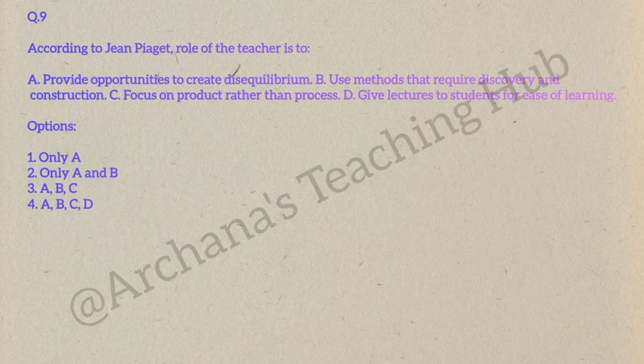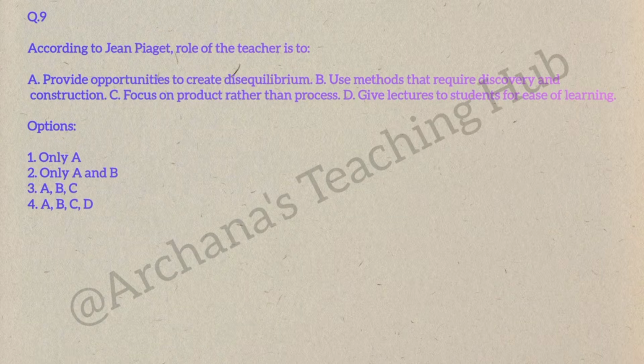A. Provide opportunity for cognitive disequilibrium. B. Use methods that require discovery and construction. C. Focus on product rather than process. Option D. Give lecture to students for ease of learning.